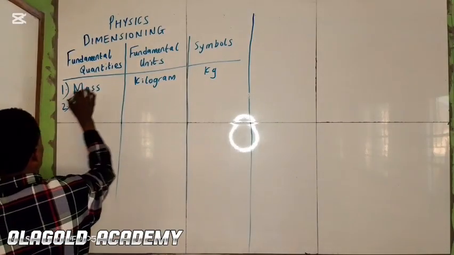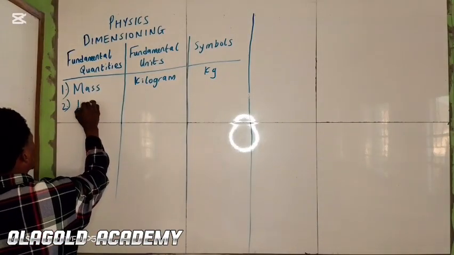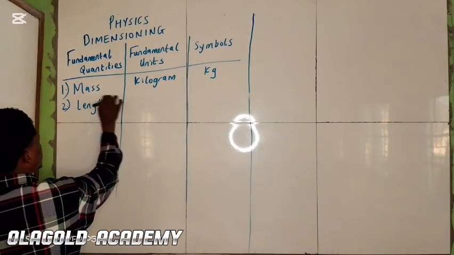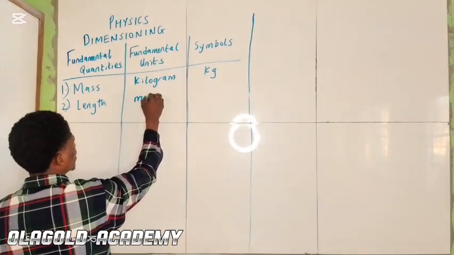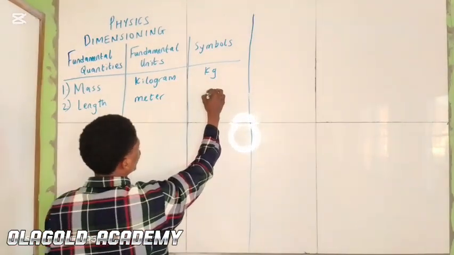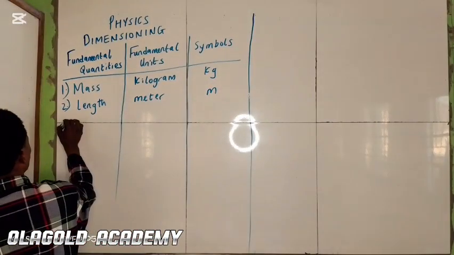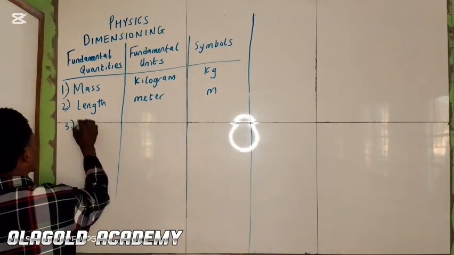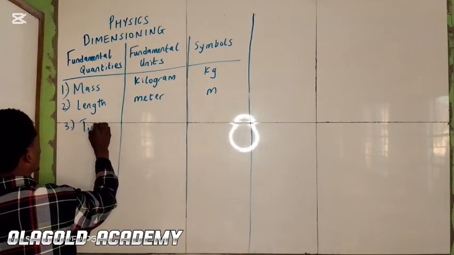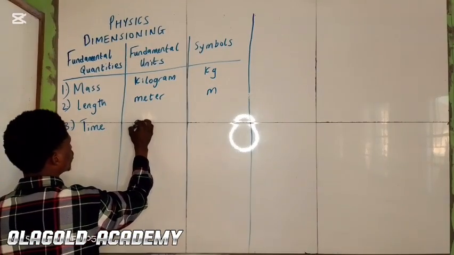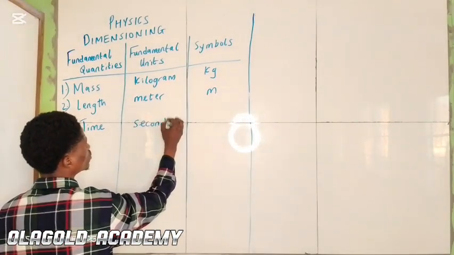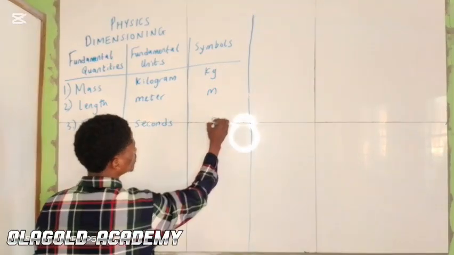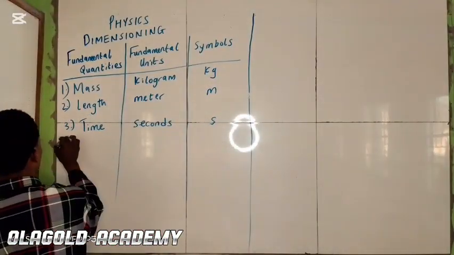Number two, we have length. The unit is meter, and the symbol is m. Number 3, we have time, measured in seconds, and the symbol is small s.